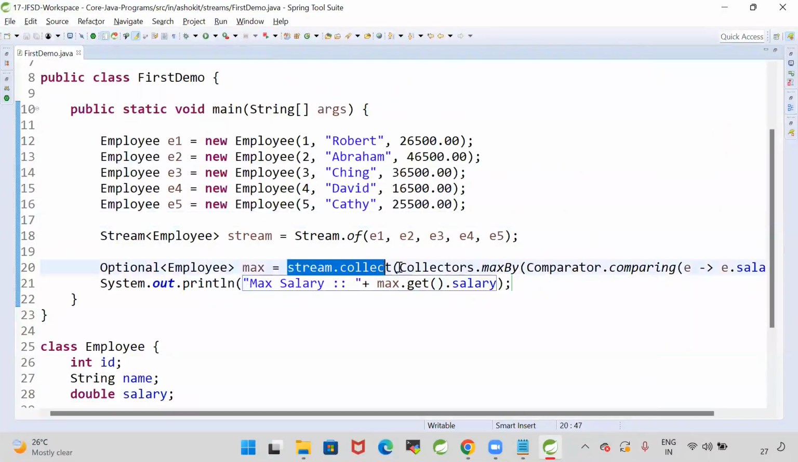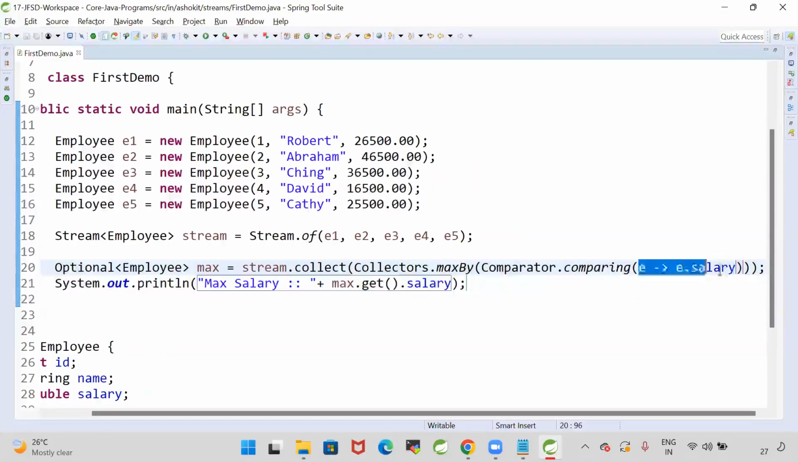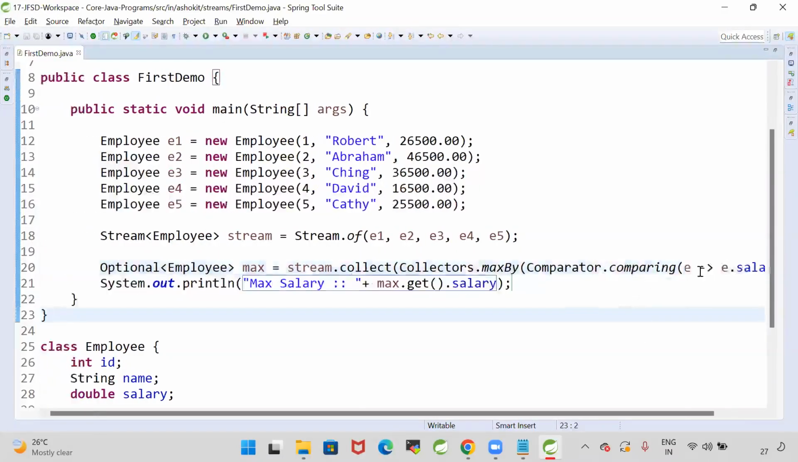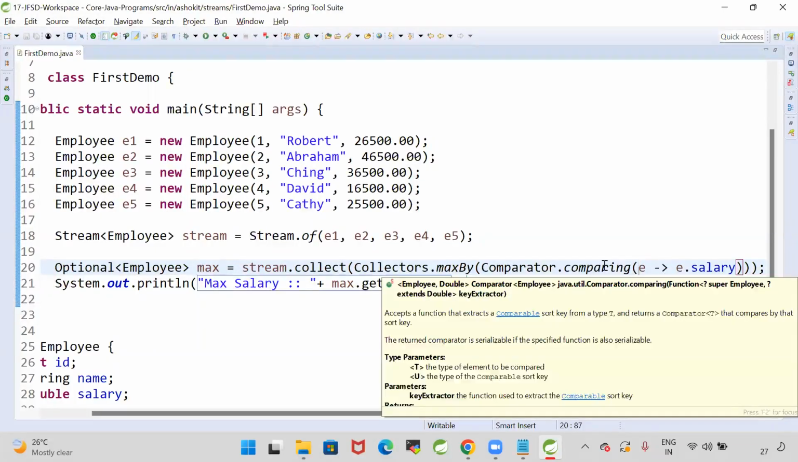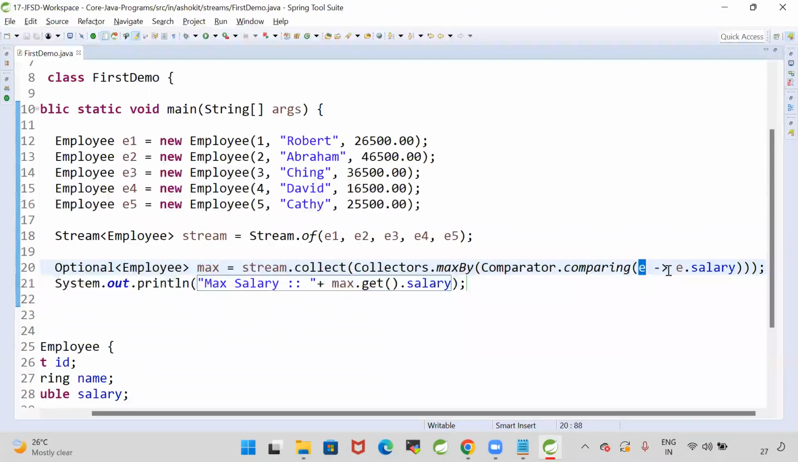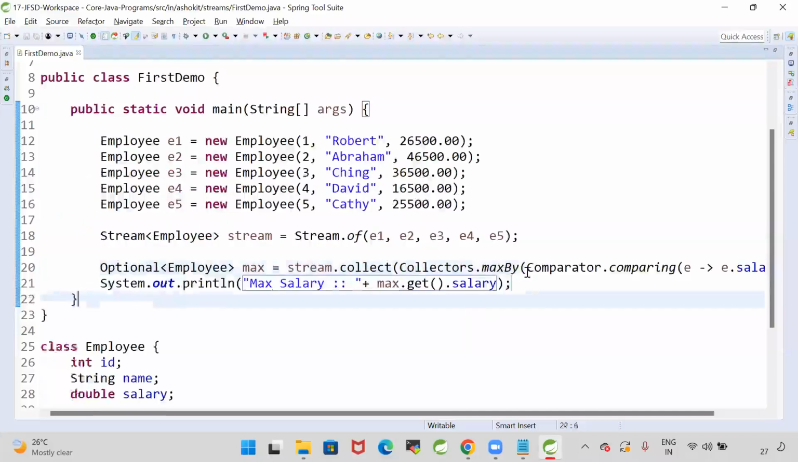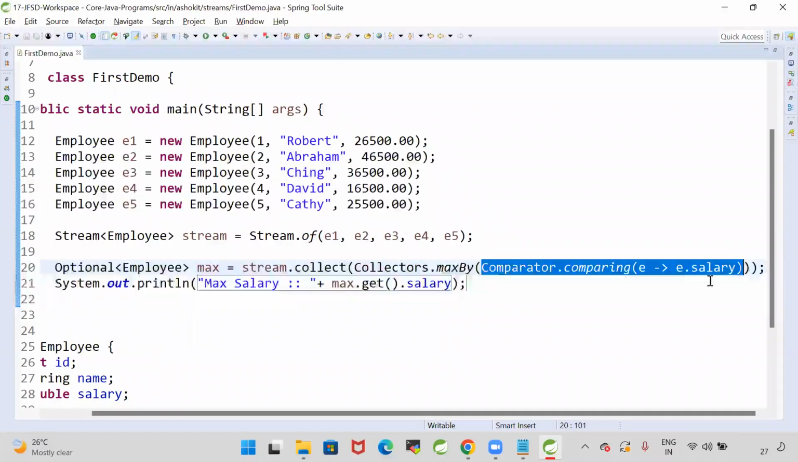Stream dot collect of collectors dot max by comparator of comparing E of salary. So the comparing method is taking a lambda. It is going to take the employee object and return the employee salary. Comparing is taking a function: employee object is the input and it is returning the employee salary. So this comparator is used to compare the salary of each employee given in the stream.